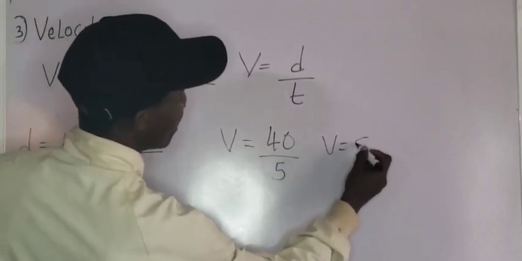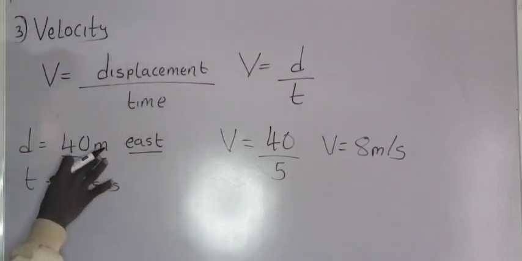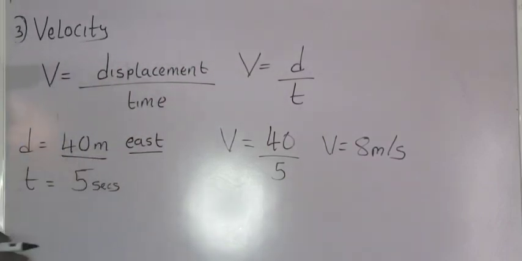V is equal to 8 meters per second, because displacement is in meters. It is very, very important that you note that displacement is in meters and time is in seconds. You understand? So now let us proceed.